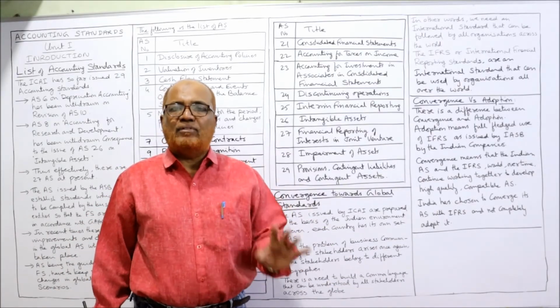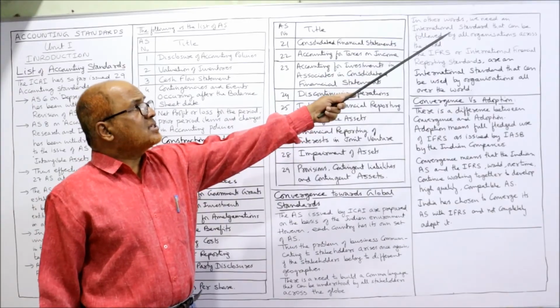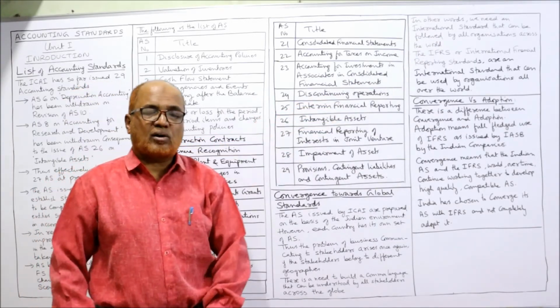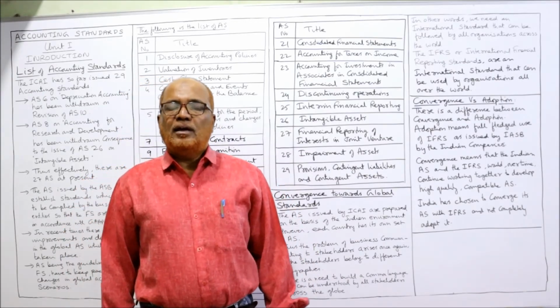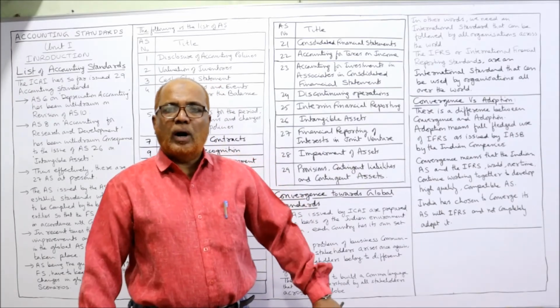We need a common language, common standard. In other words, we need an international standard that can be followed by all organizations across the world. The need of the hour is a common standard which is understandable throughout the world.